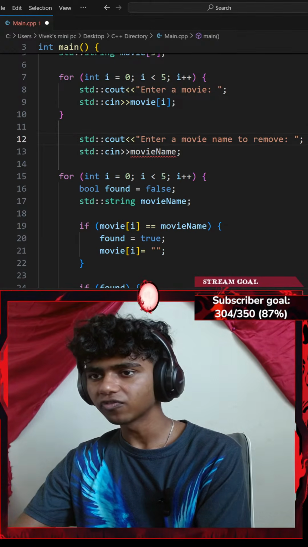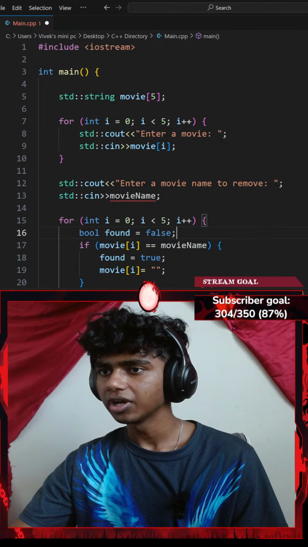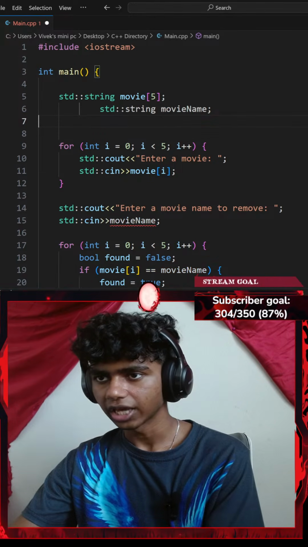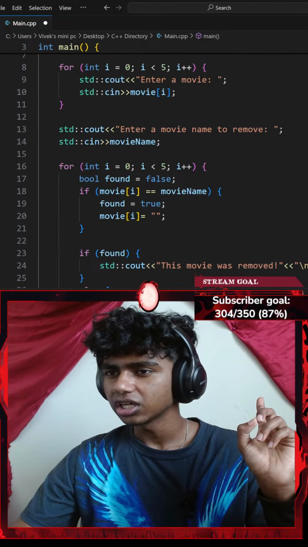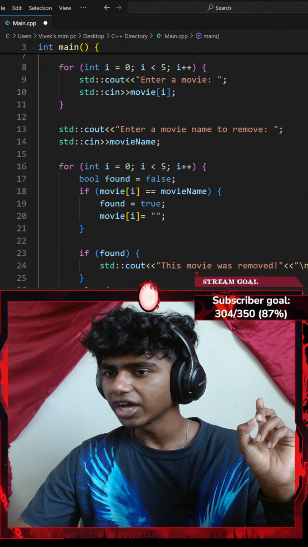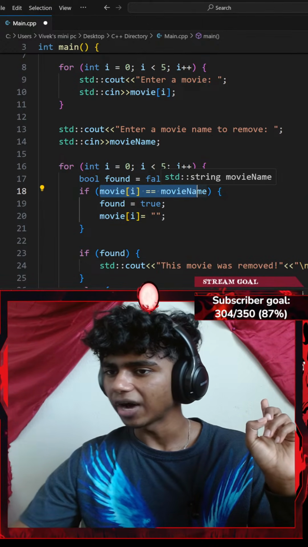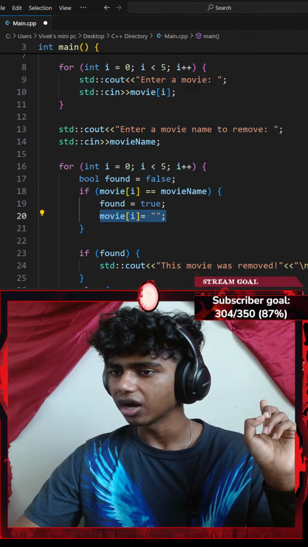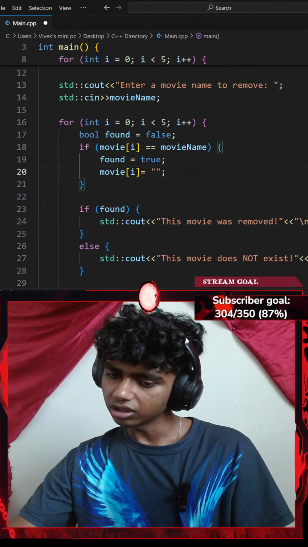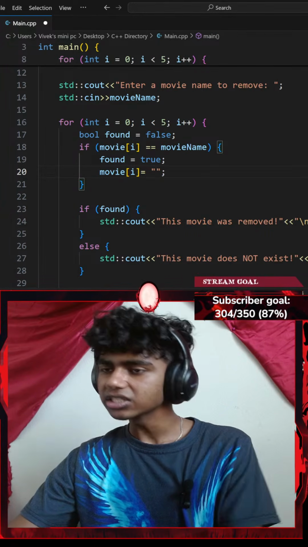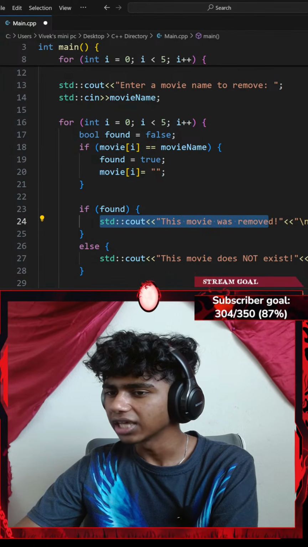So outside my for loops, I ask the user for a movie name. Let me go ahead and copy my movie name, paste it right here. Okay, so I ask the user for a movie name here. Okay, and then I check if that movie name, so if movie at index of I equals movie name, I replace my movie at index of I with an empty string. Okay, if you found the movie to remove, you already have its index. Honestly, yeah, so this is my index. If found, I go with this, else I go with that.